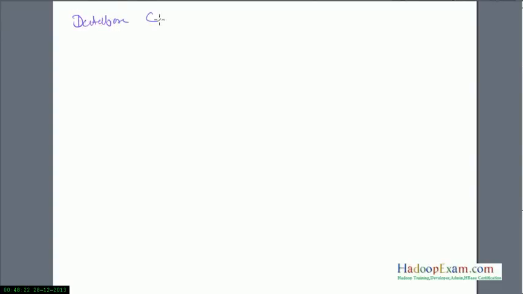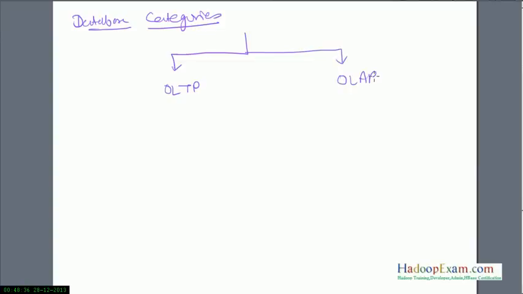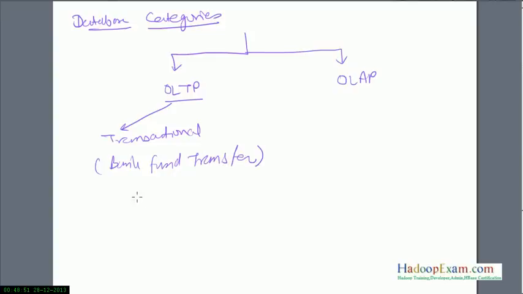Database categories. We can divide databases into two categories. One is the OLTP database and another is the OLAP database. The OLTP database is transactional, serving actual business transactions like a bank fund transfer, where funds are removed from one account and deposited in another account. This needs to be done in a transactional manner, so it should happen in a single transaction.